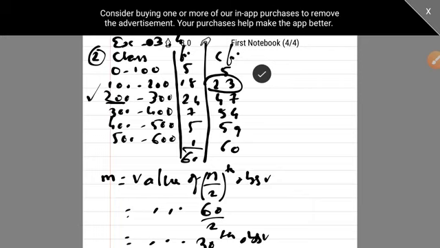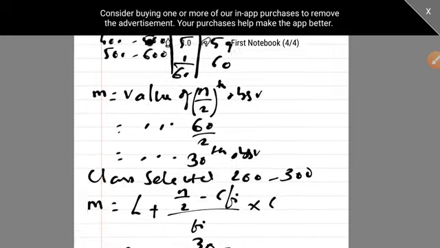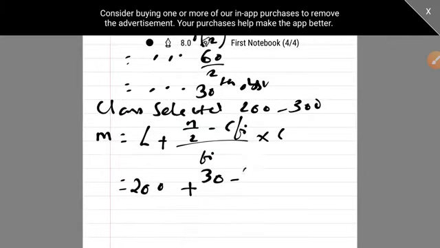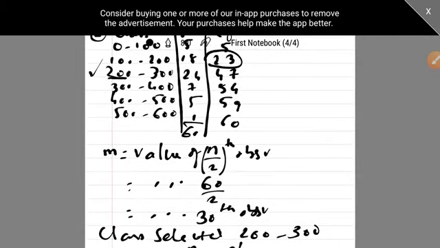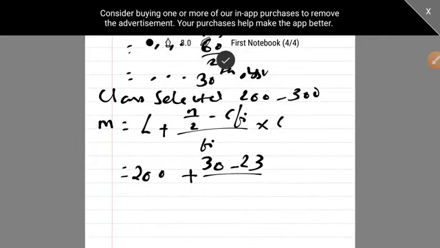So if you did 200 to 300, then the cumulative frequency of 100 to 200 you have to take. So you need to take 23 here. Yes. Upon frequency, you have to take that of the same class. What is the frequency of this class? It is 24. Now what is the class length? You can see the class length is between 200 to 300. That means the class length is 100.